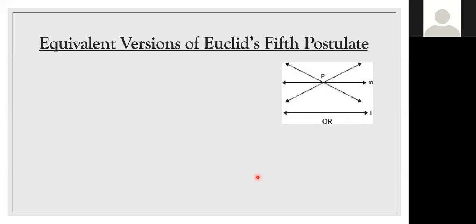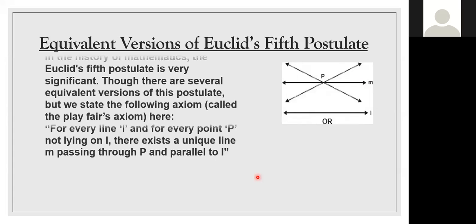Equivalent version of Euclid's fifth postulate. In the history of mathematics, Euclid's fifth postulate is very significant. Though there are several equivalent versions of this postulate, we state the following axiom called Playfair's axiom. If you have a textbook, you can take out that Playfair's axiom. I'll explain it. They've given it on page number 86.